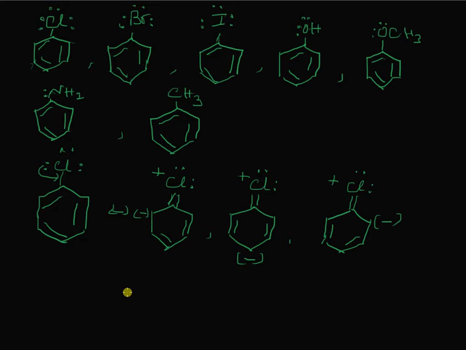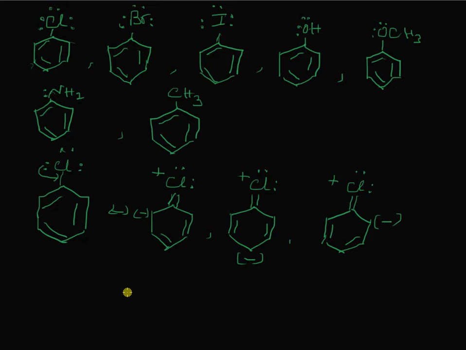So the incoming electrophile seeks these places of high electron density and attaches itself to the ortho or para positions. This is the same case with all the groups present on the benzene molecule with lone pair of electrons on the atom directly attached to the benzene ring.